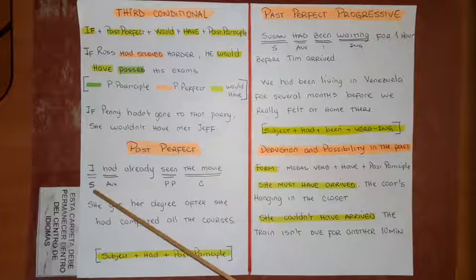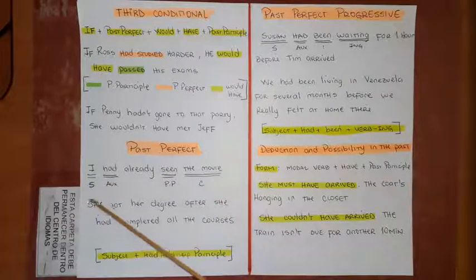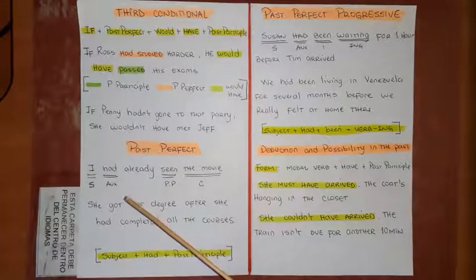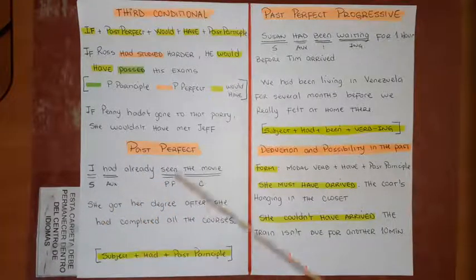So, I had already seen the movie. I had already seen the movie. As you can see, here we have the structure. This structure: subject, had, and past participle, and obviously a complement. In this case, I have an adverb, okay, but it doesn't matter if you don't use it. I mean, if you need it, you have to use it. So I had already seen that movie.